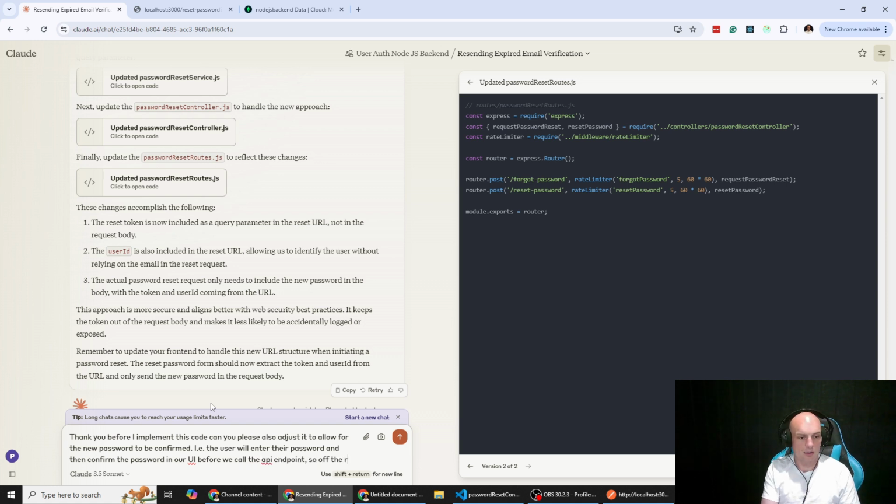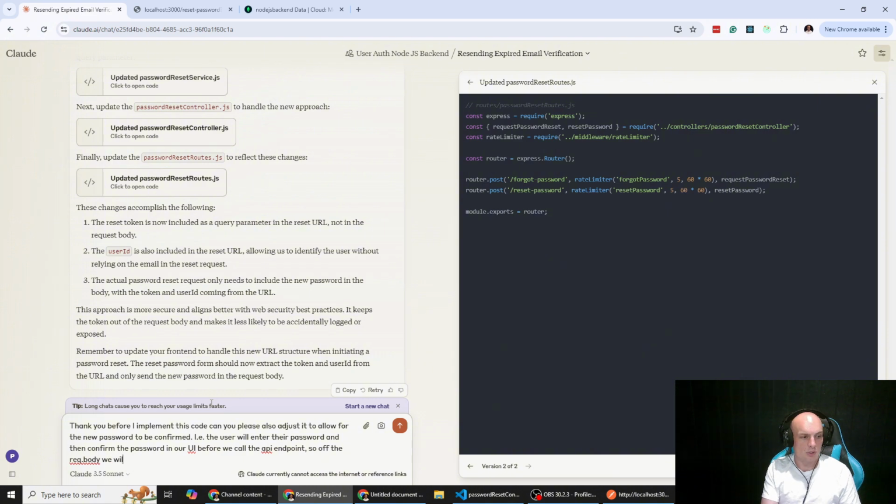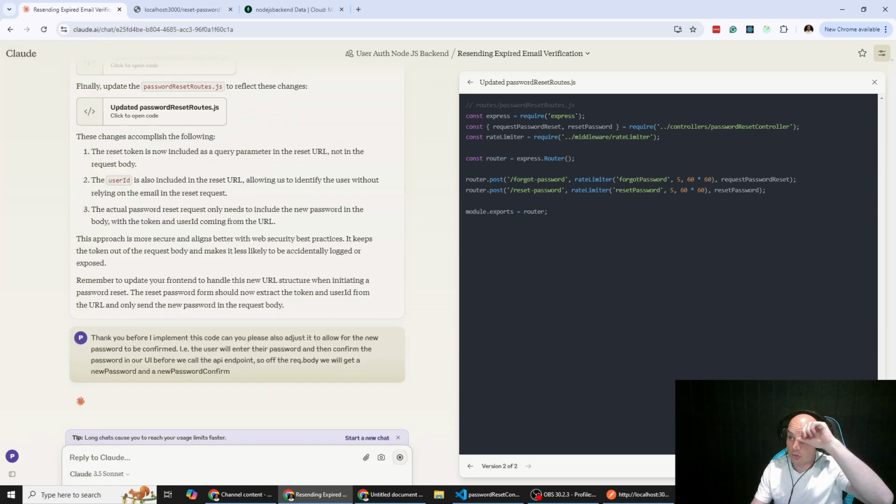So off the rec.body we will get a new password and a new password confirm. Alright, so that were just two things that I noticed.